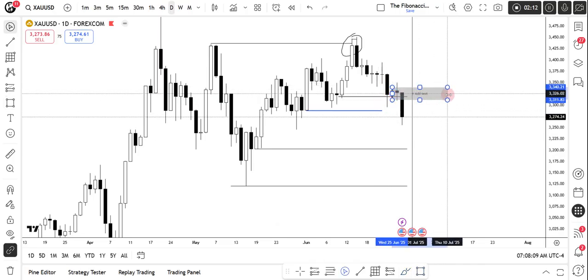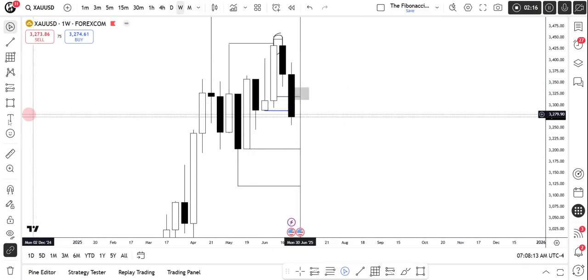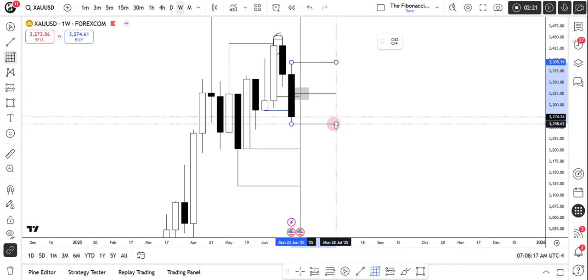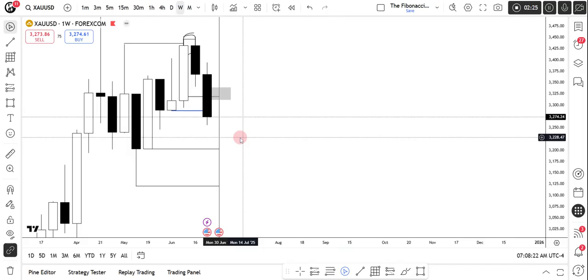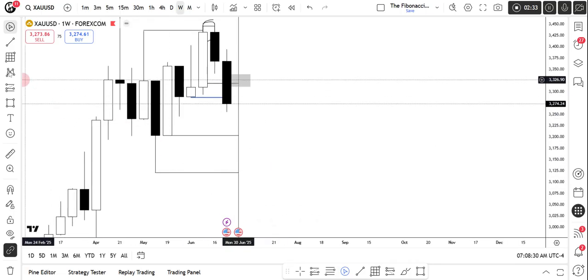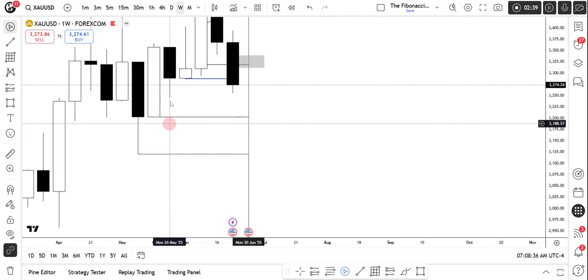Then why is this area important? Let me tell you from the weekly time frame perspective. If you see the weekly time frame right over there, if we mark out the previous week candle from low to high, this area is coming into the 50% area. So that's a good sign that price might retrace up to this area on Monday and Tuesday, or on Tuesday in the New York session we can see the huge sell-off coming from these areas, or on Monday in the Asian session we can make a shallow wick from this area, and then continue lower. And these are the two areas which I am looking forward to this week.